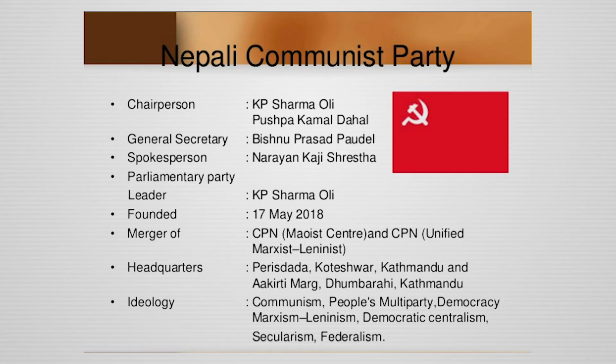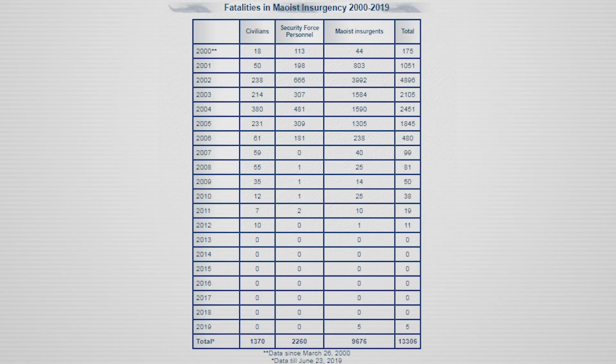The Nepal Communist Party is the ruling political party in Nepal and is the largest communist party in South Asia and the third largest in Asia. It was founded on 17th May 2018 from the unification of two leftist parties, the Communist Party of Nepal, based on unified Marxist-Leninist ideology, and the Maoist Party, based on the ideology of Maoism. The Maoist Party also led the decade-long insurgency of the People's War, in which thousands of people died, and many were injured and disabled. The wound of the conflict is yet to be healed.